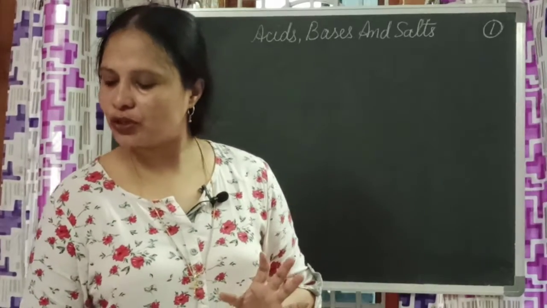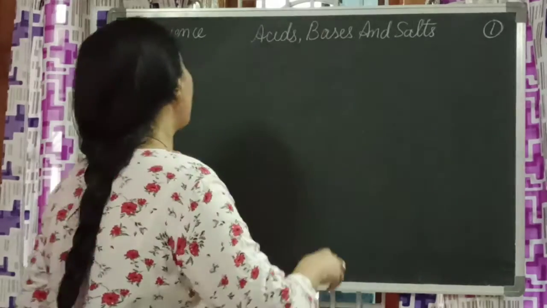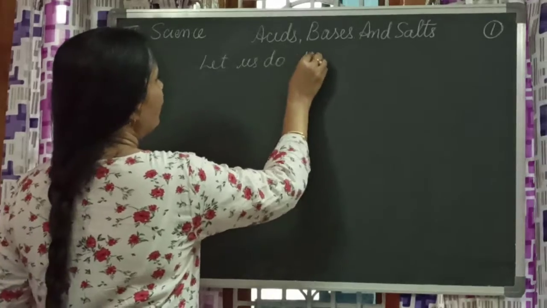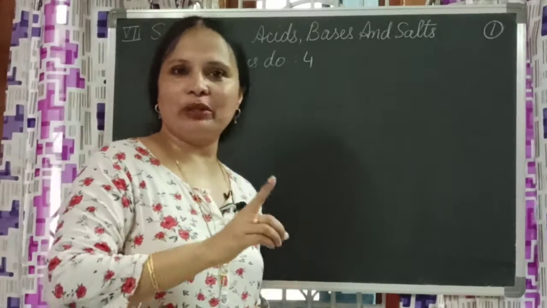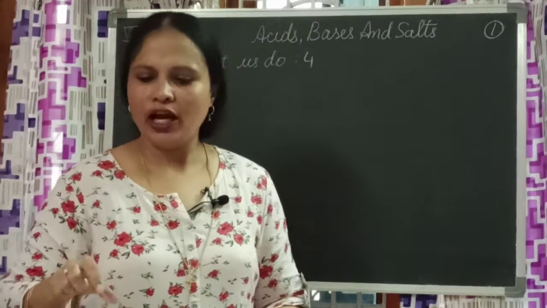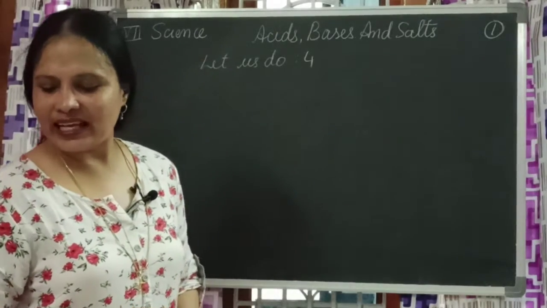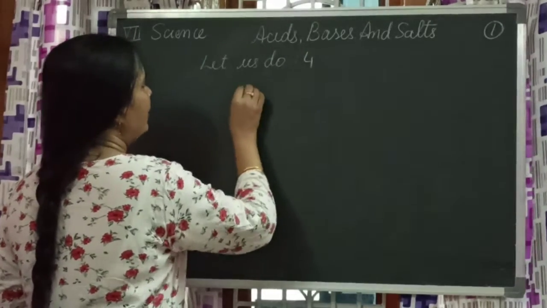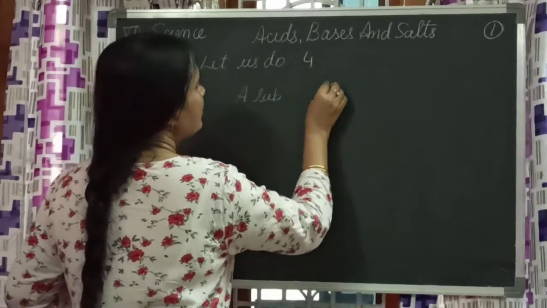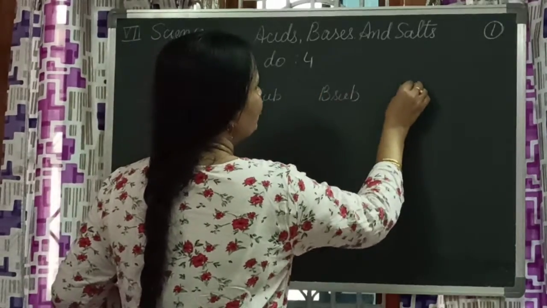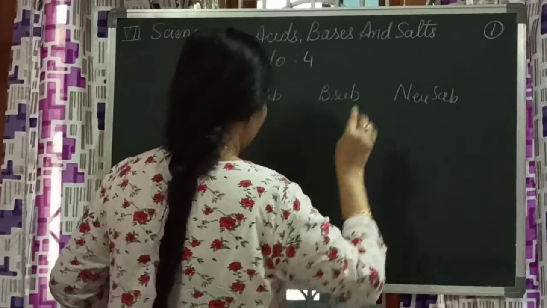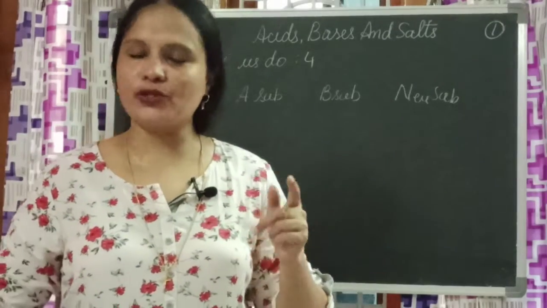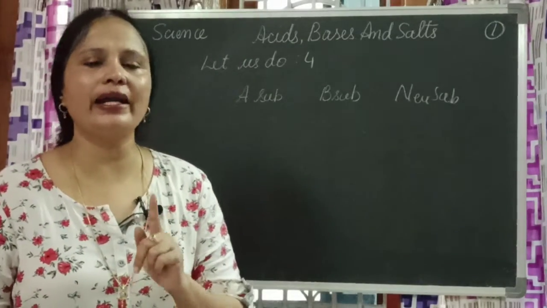And now coming to activity 4. Let us do activity 4. Basing on table 3, you need to write down what are acidic substances, basic substances and neutral substances. What are the acidic substances? The ones which turn blue litmus red are acidic in nature.